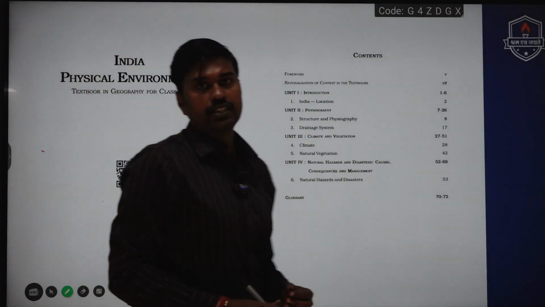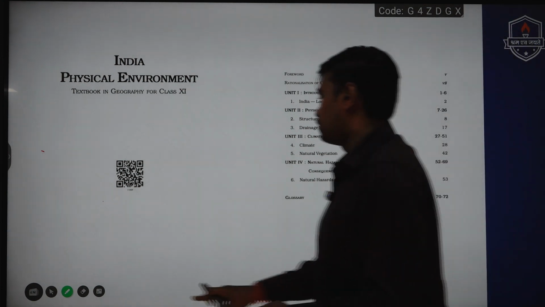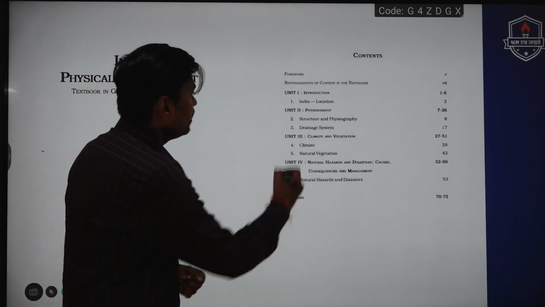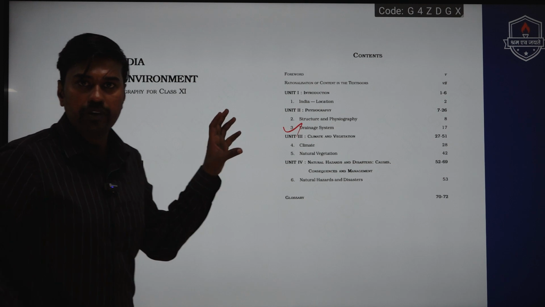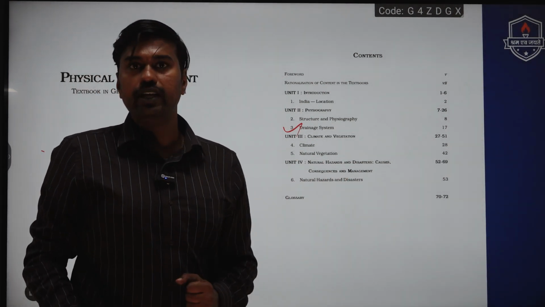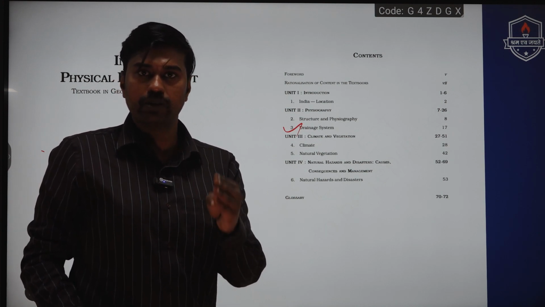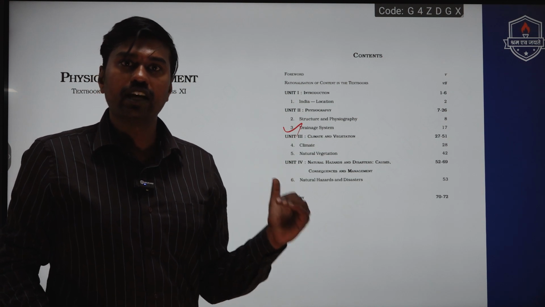Now going into the other 11th standard book, Indian Physical Environment. Here students also should focus on specific chapters, that is the drainage system. This is going to be very crucial. Rivers and their tributaries are often asked in the preliminary examination many times, and even in the mains examination UPSC has asked questions about why Narmada and Tapti are not forming deltas.